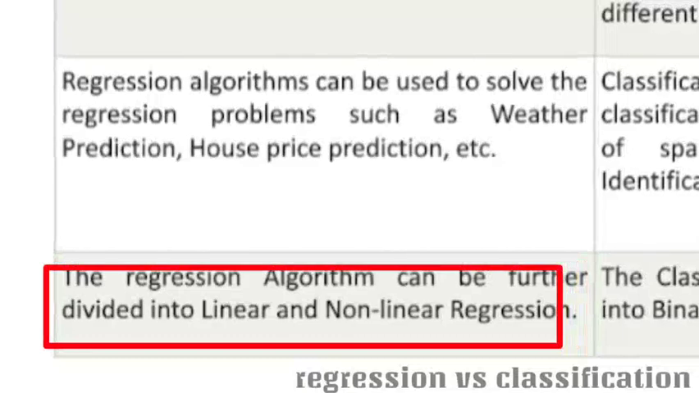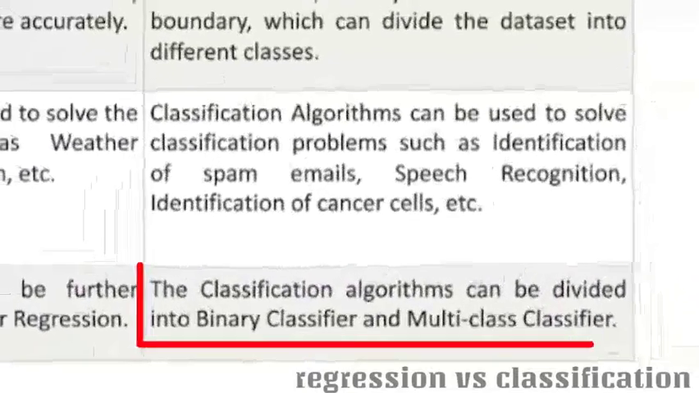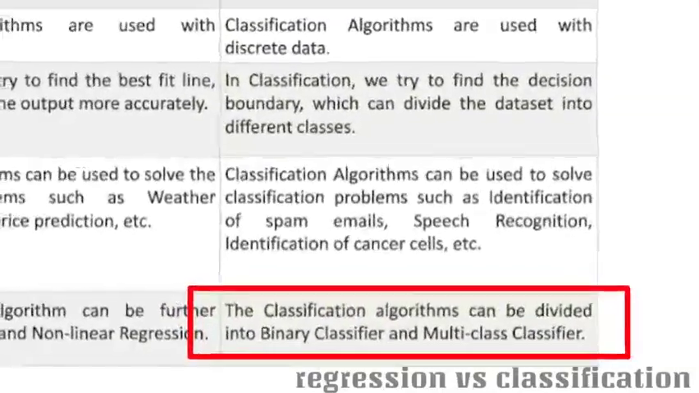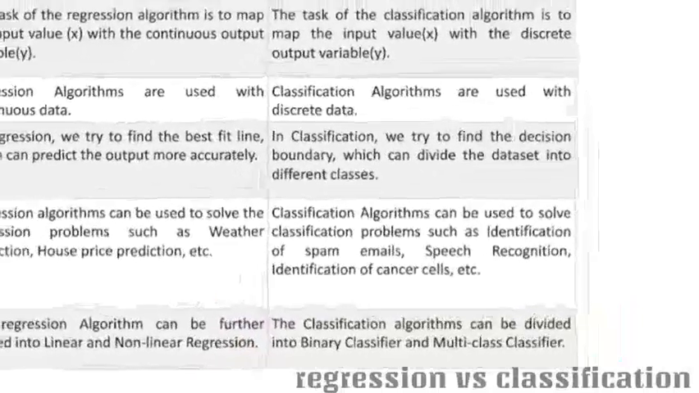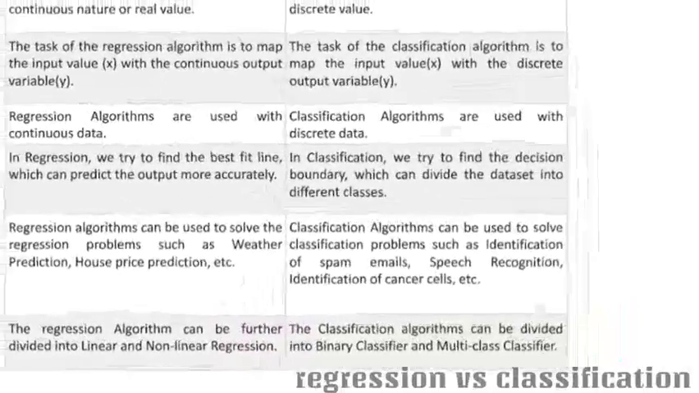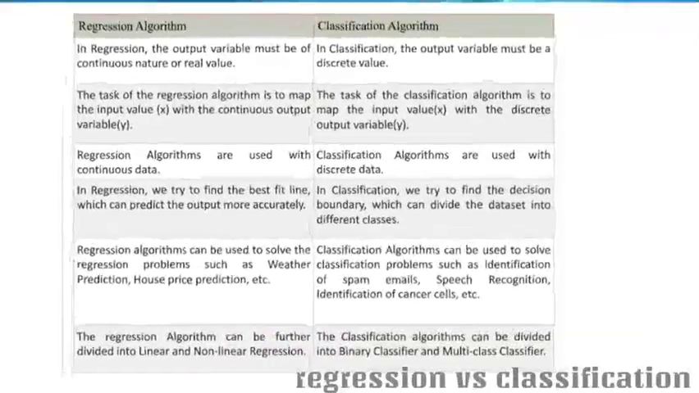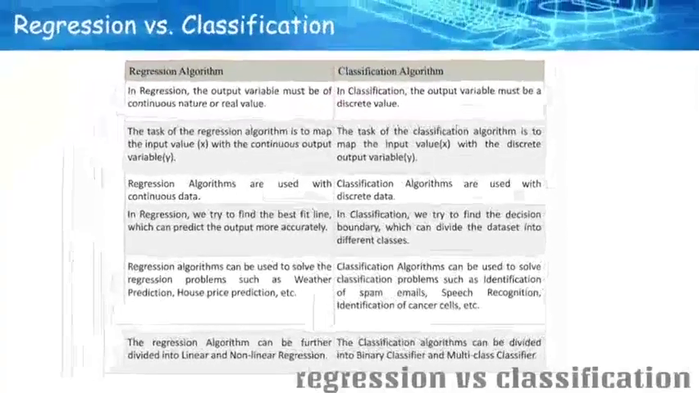The final difference is that regression can be further divided into linear and non-linear regression. In classification, the basic division is binary classification, which has only two classes, and we can also have multi-class classifiers. So that is the basic introduction to the difference between regression and classification.